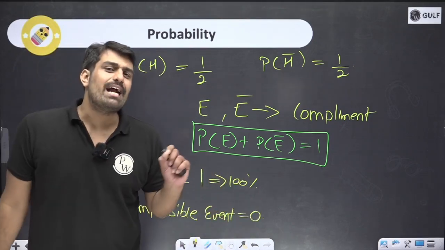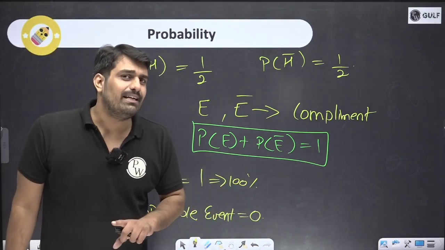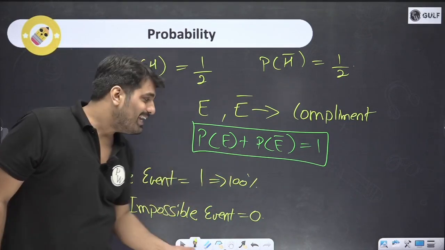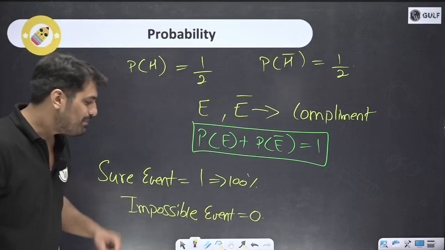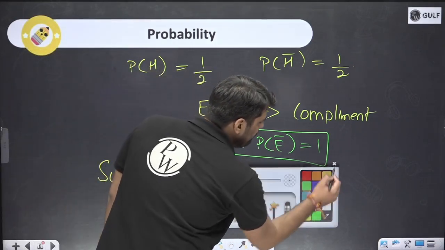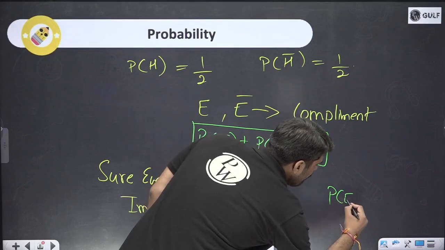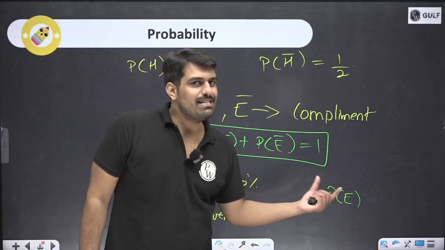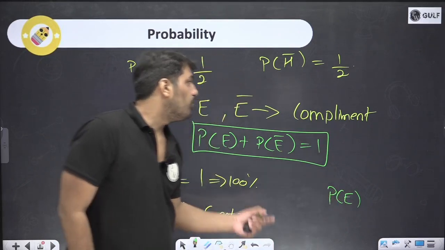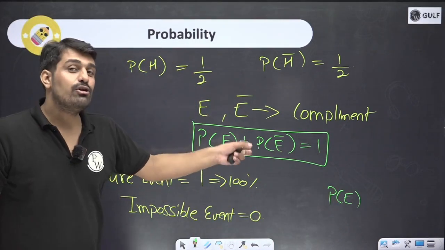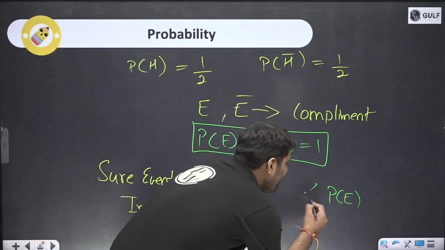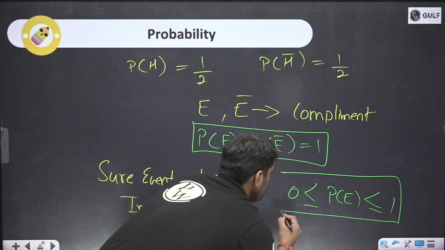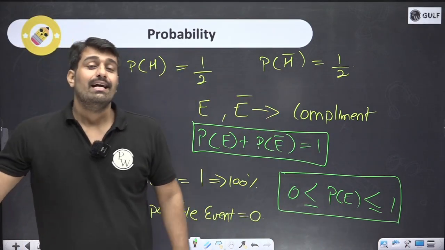Ultimately, the point I am trying to convey is that probability lies between impossible and sure, between these two numbers. Let me repeat once again. The probability of an event, we write in this manner: P, and inside the bracket E, that means of an event. Here I have also written the complement, not E. So, the probability of an event will lie between 0 and 1. Always.